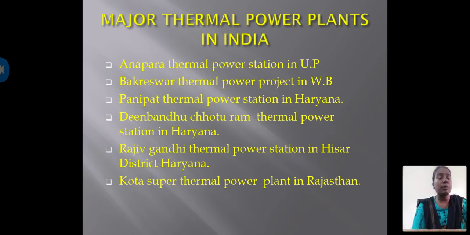The major thermal power plants existing in India are Anpara thermal power station in UP, Bakreshwar thermal power in West Bengal, Panipat thermal power station in Haryana, Deenbandhu Chhotu Ram thermal power station in Haryana, Rajiv Gandhi thermal power station in Hisar district, Haryana, and Kota super thermal power plant in Rajasthan. Many thermal power plants are there in India, but I mentioned only the few given in your book, which are in the syllabus.